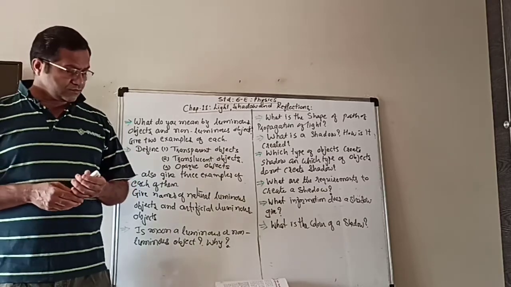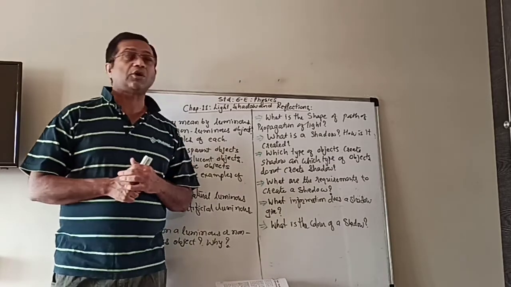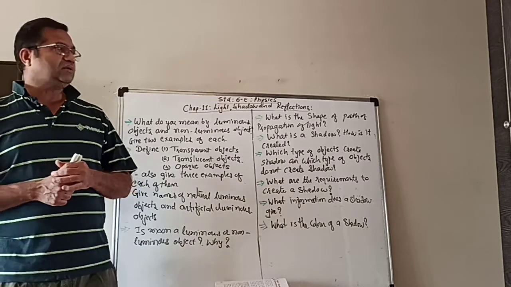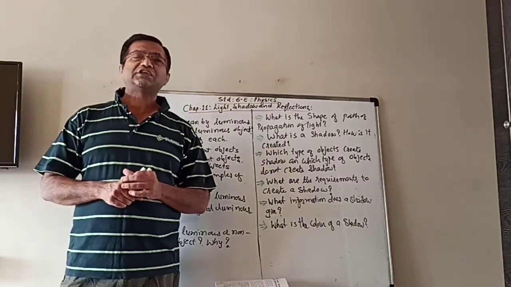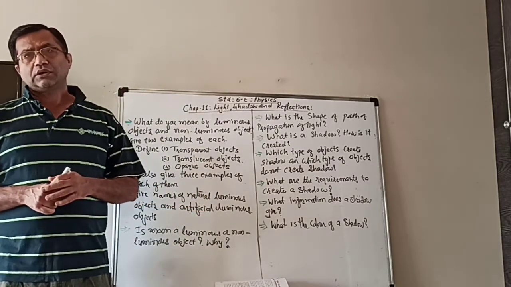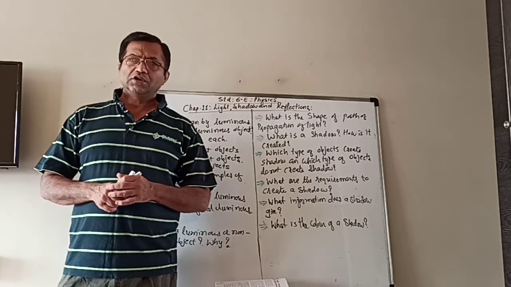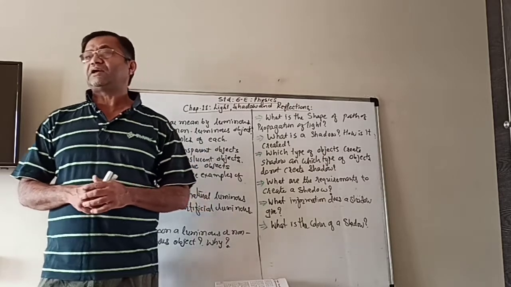So now, how can we see these objects? Then the most probable answer will be with the eyes. Yes. Your answer is right, but not perfectly right.